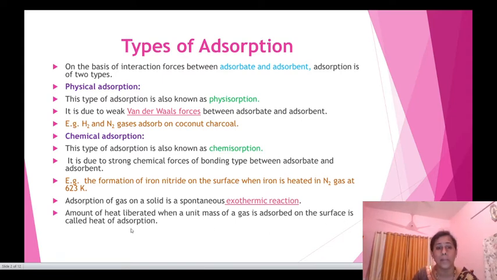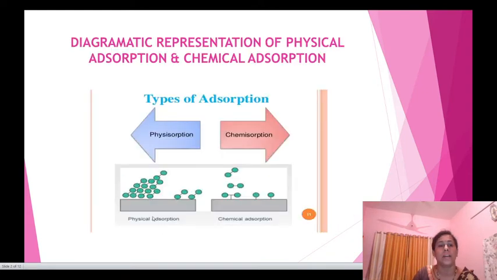Again, I am repeating this: the amount of heat liberated when a unit mass of a gas is adsorbed on the surface is called the heat of adsorption.